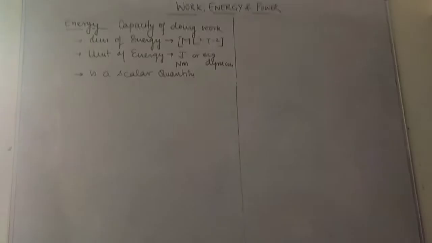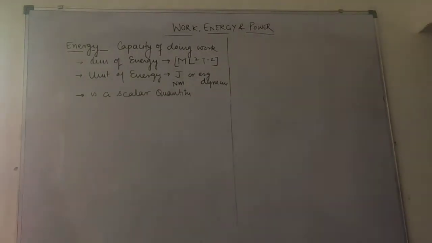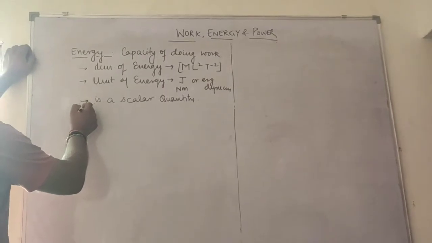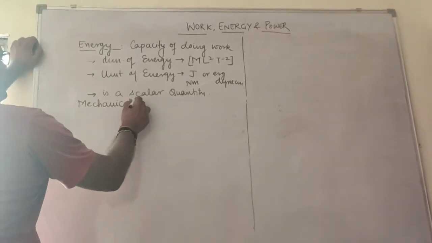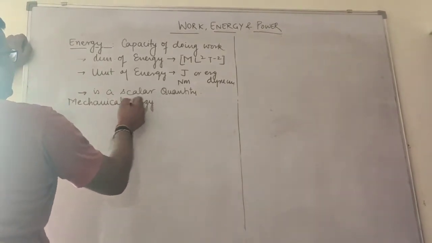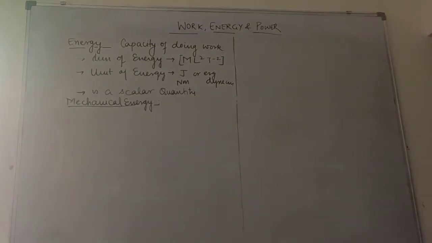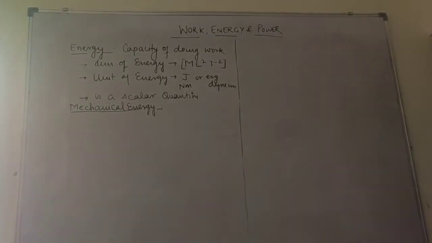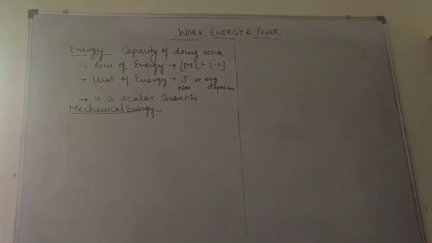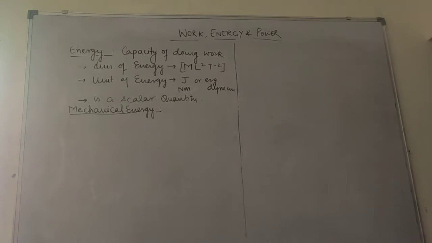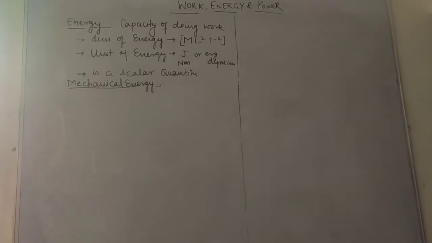There are various forms of energy you have studied, but presently in this context you will study about mechanical energy. You have studied about various forms of energy like heat energy, sound energy, light energy, electrostatic energy, wind energy, and gravitational potential energy, which you will study in the coming chapters. Every form of energy has the SI unit joule.